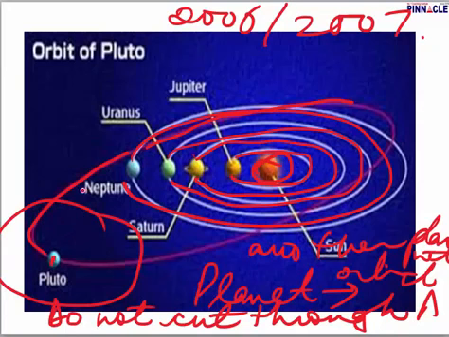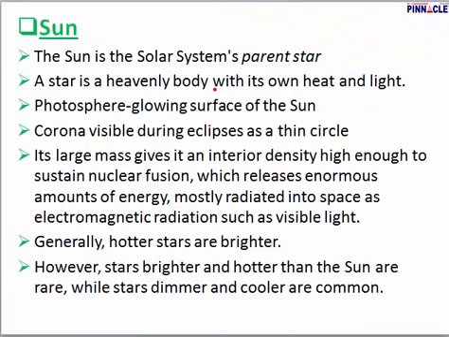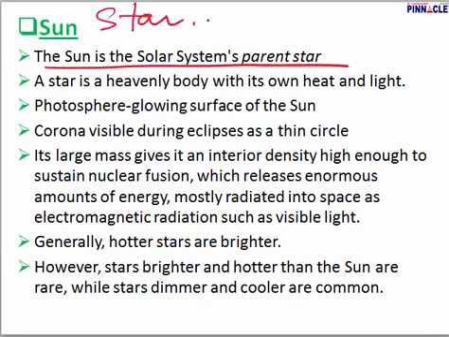Besides, Pluto was quite small in size. As I already told you, it is just 1/4 the size of the moon. So that is the reason that Pluto was de-recognized and it was considered to be a dwarf planet. Now let us talk about the sun. The sun is considered to be the parent star in the solar system. What do we mean by parent star? The most important star. And what is a star? Let's talk about this also.